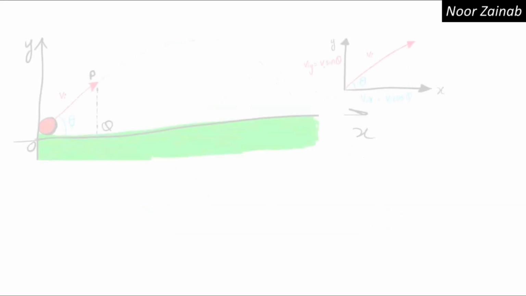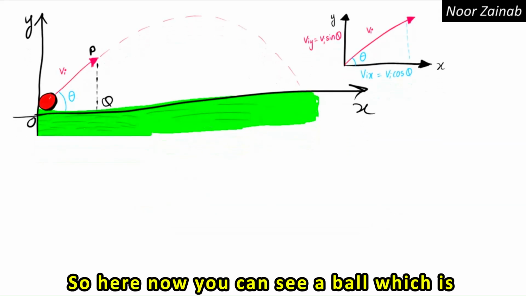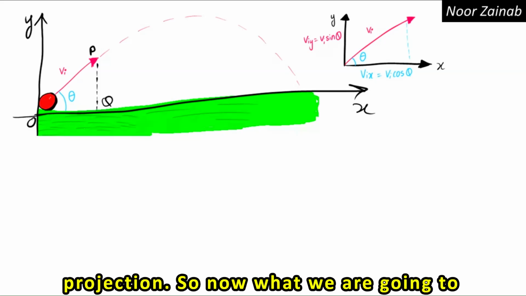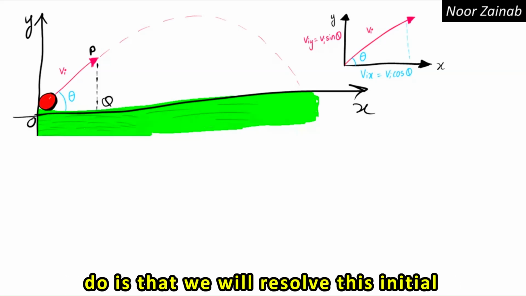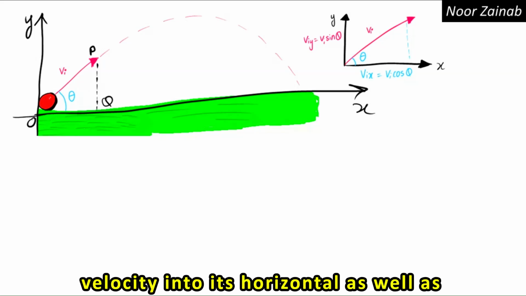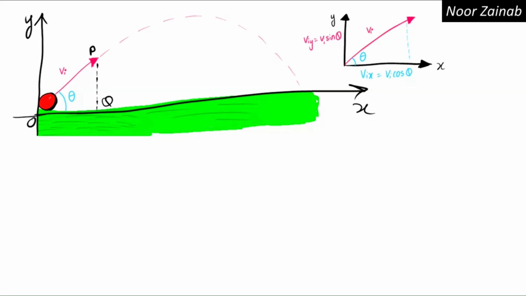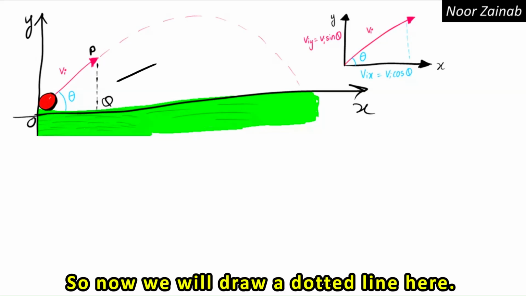So here now you can see a ball which is moving in projectile motion. This angle is known as the angle of projection. So now what we are going to do is resolve this initial velocity into its horizontal as well as vertical components. So now we will draw a dotted line here.